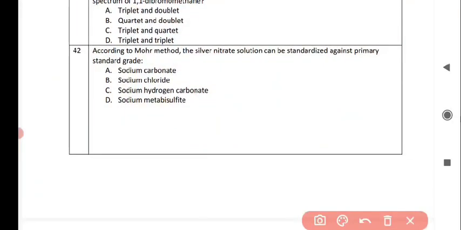Next question is, according to Mohr method, the silver nitrate solution can be standardized against primary standard grade. And the correct answer is sodium chloride.